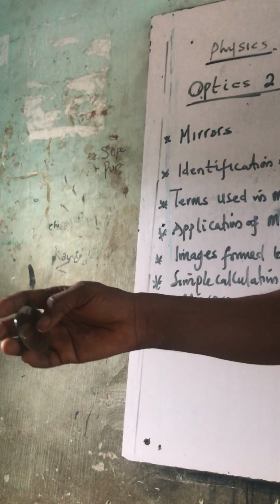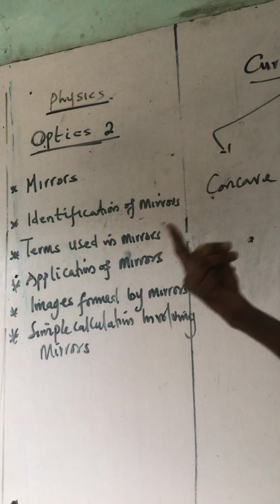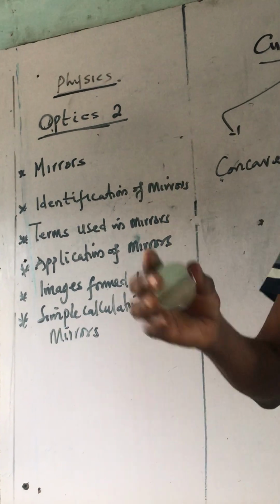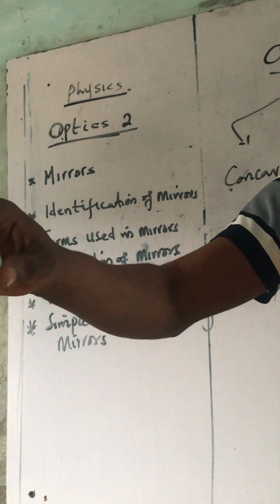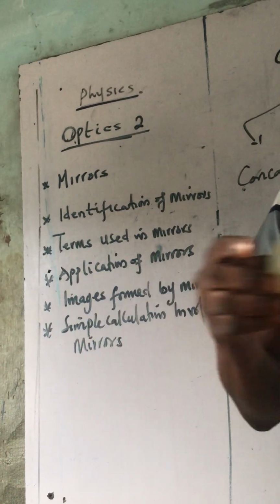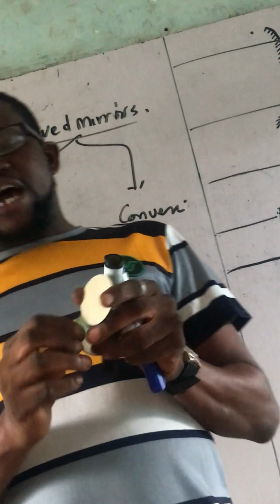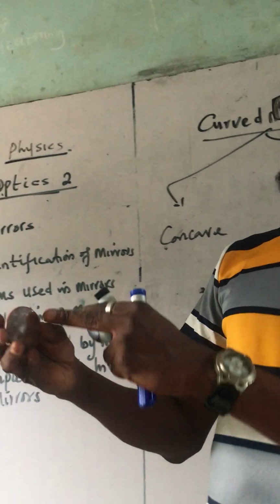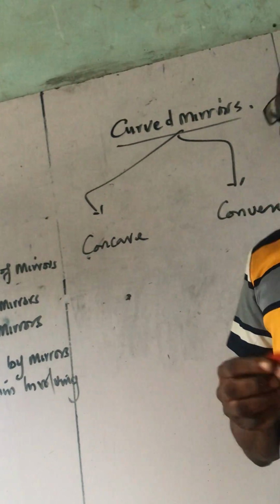Here too, in the case of mirror, there are two parts of mirror. One of the sides is the reflecting part. Don't forget, I'm talking about reflection. I told you mirror is the one that reflects. So there are two faces for this. This is one of the faces and is the reflecting part, and this is the other part, the silver part. So there are two parts for every curved mirror: the reflecting part and the what? Silver part.